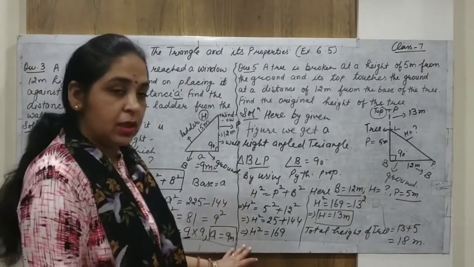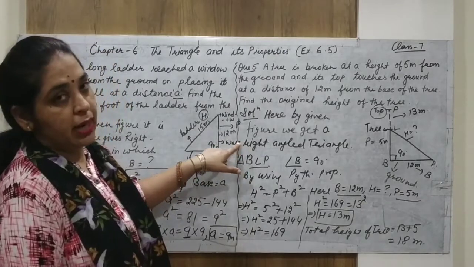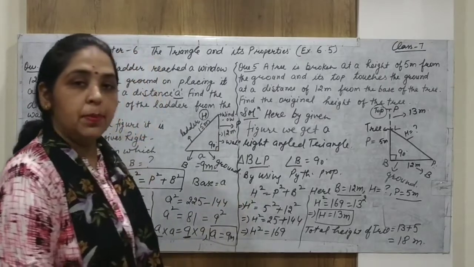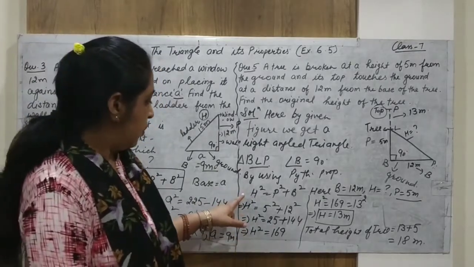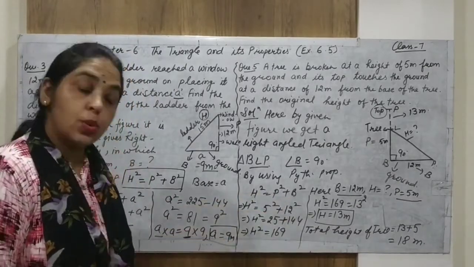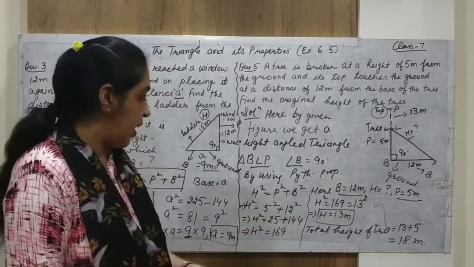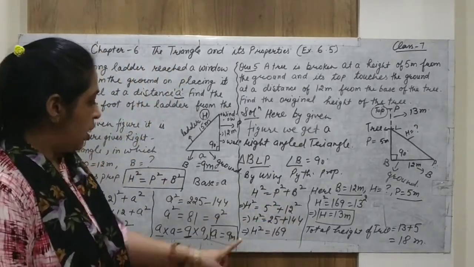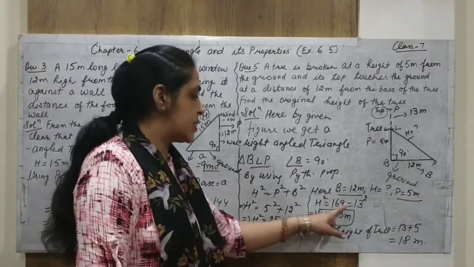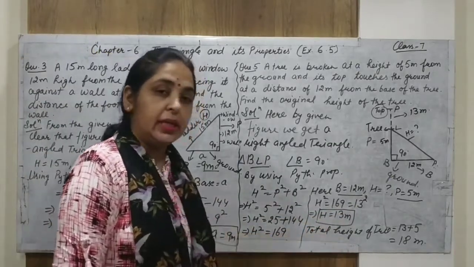So using the Pythagoras property, because this is a right angle triangle, it is very important to write that it is a right angle triangle. Only then we can use the Pythagoras property. And the property you must remember, h square is equal to p square plus b square. And h we can find out by putting the values: 5 square 25, 12 square 144, h square is 169, and 169 is a perfect square of 13. So we get h is equal to 13 meters.